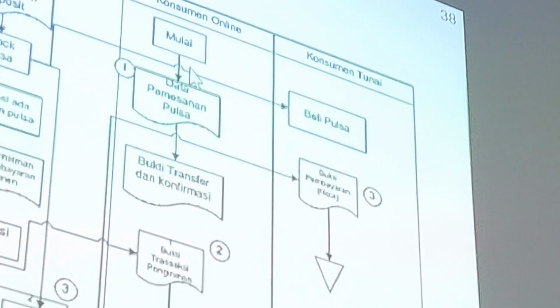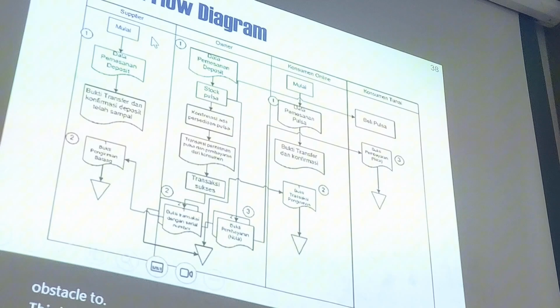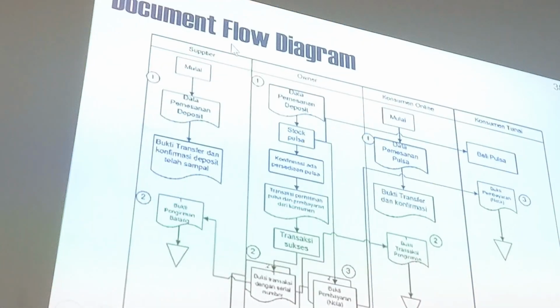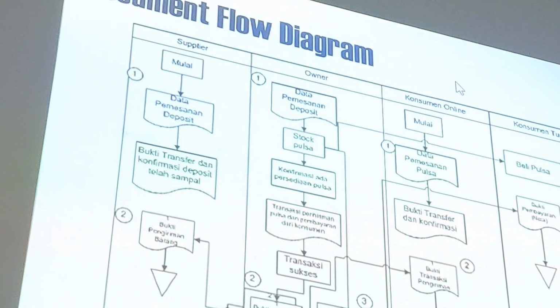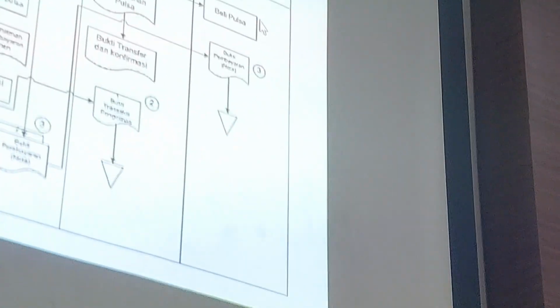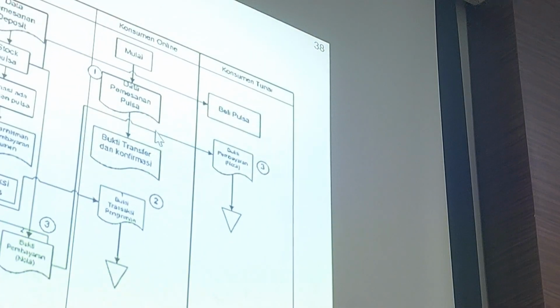This is a document flow diagram. They have a different one. This is an actor, so we have some similar symbols. This is the actor. This is the process. This is the document.